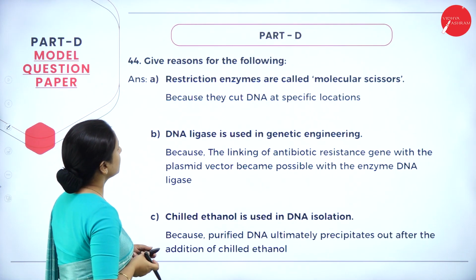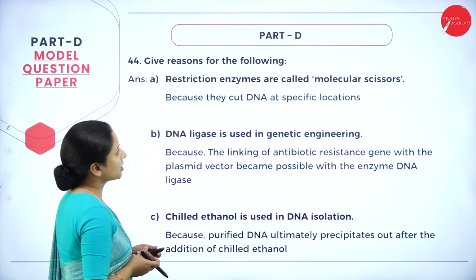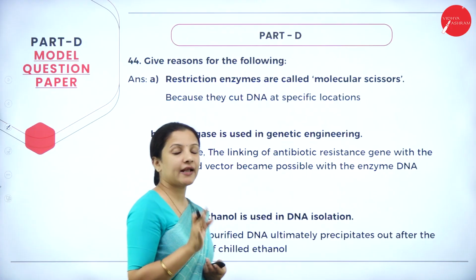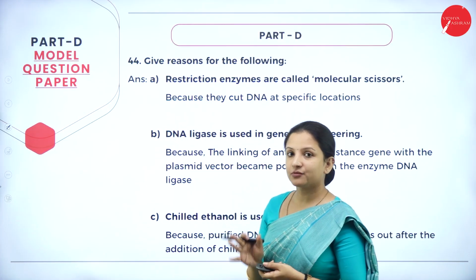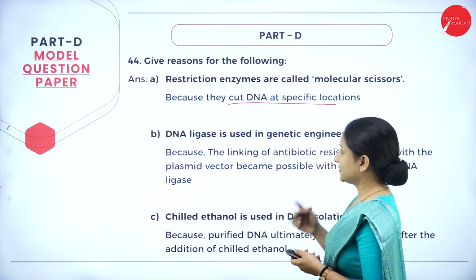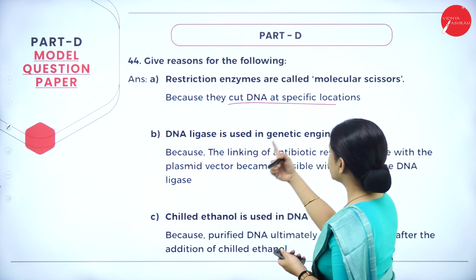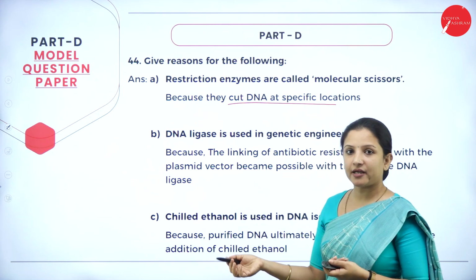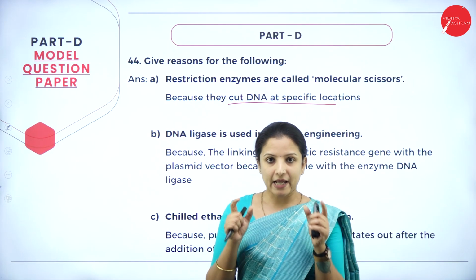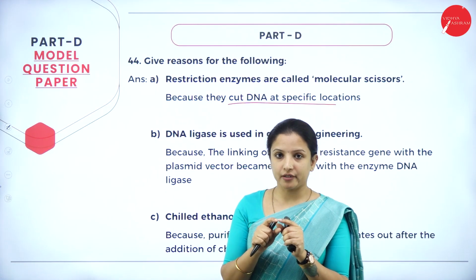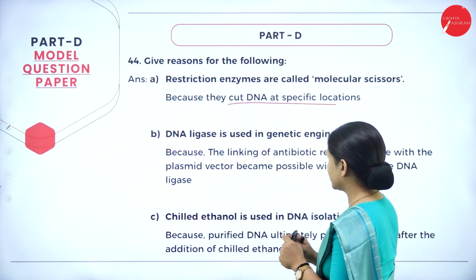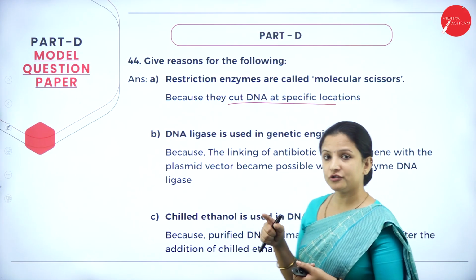Next, give reasons for the following. Restriction enzymes are called molecular scissors. Why? Because they cut the DNA at specific locations. That is why restriction enzymes are called molecular scissors. Next, DNA ligase is used in genetic engineering. Why? Once the DNA strands are cut, we need to join them. To join the strands, we need the enzyme called ligase. So for that it is needed.